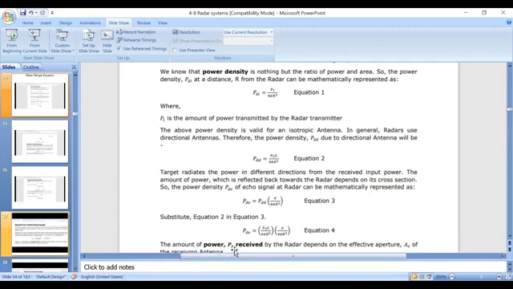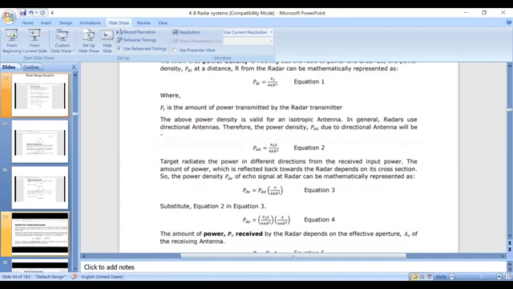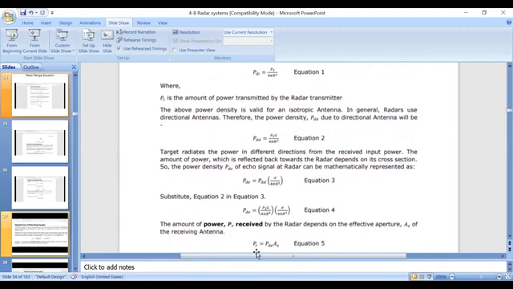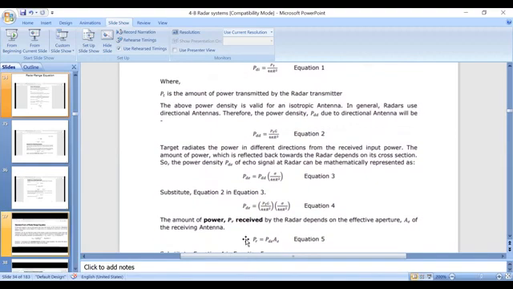But in equation 5, you consider the received amount of power, which is denoted with the letter PR. Here you consider the received power in terms of the effective aperture of the antenna, where PR is equal to PD into AE. That is your equation 5.